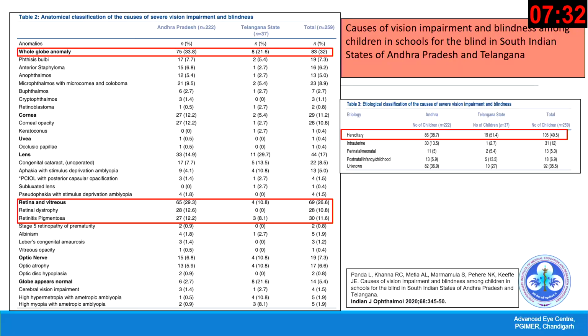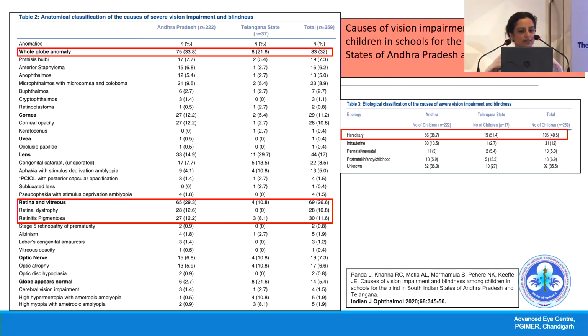And as far as the etiology is concerned, hereditary diseases top the list in terms of etiological classification of the causes of severe visual impairment and blindness from blind school studies from south of India. They have been replicated from Maharashtra, and there's also a study from AIIMS New Delhi.